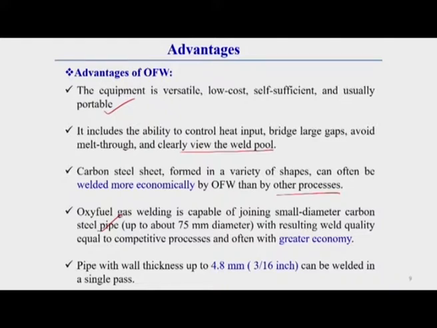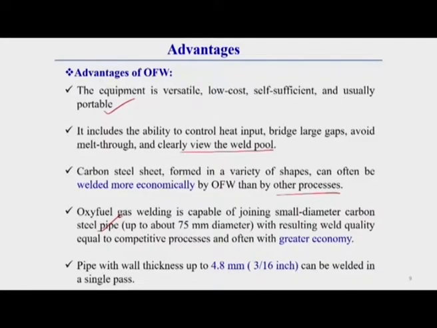Whatever quality of welding we can get for this small diameter pipe is comparable with some very high quality welding techniques. Pipe with wall thickness up to 4.8 mm can be welded in a single pass by this welding technique. This is the different advantage of this welding technique.